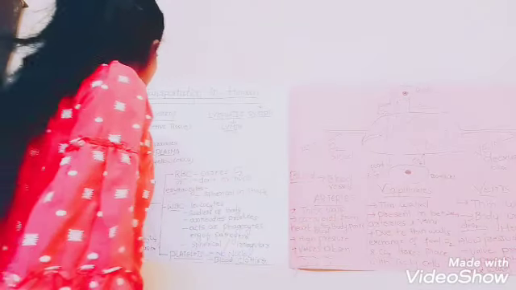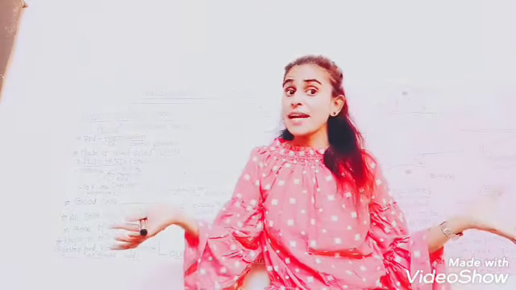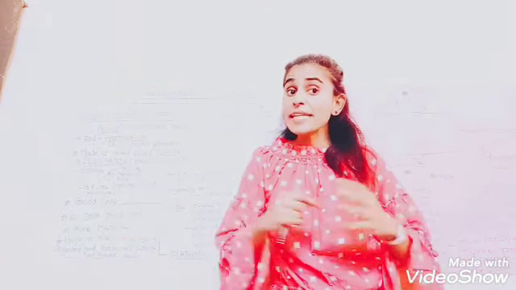Next. Is blood also made up of cells or not? Are cells present in blood? Yes. How many types of cells are present in blood? You have already read this in 9th class. Can anyone tell me? Let me know in the comment section. Three types of blood cells are present in the plasma of the blood.